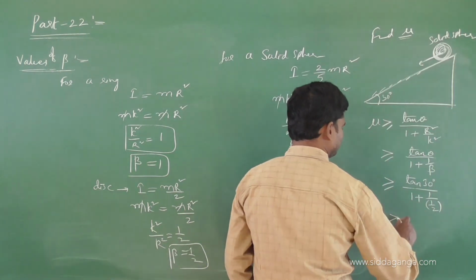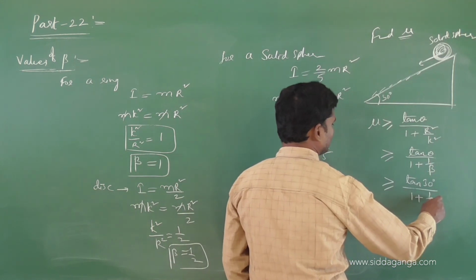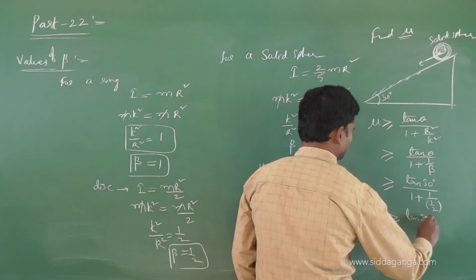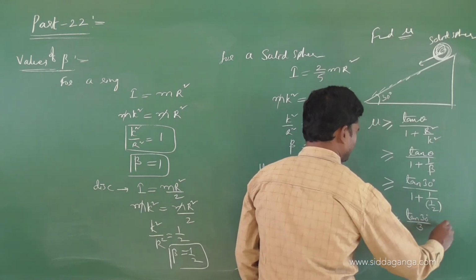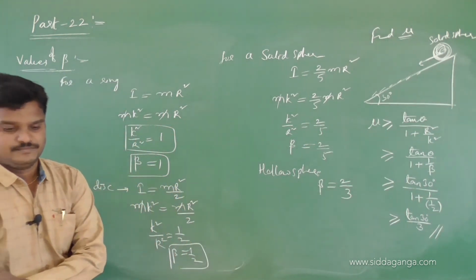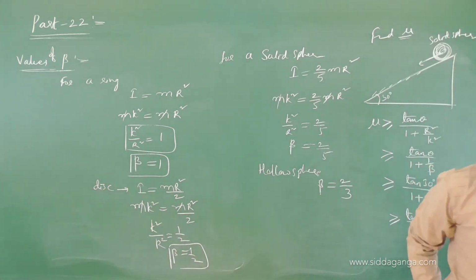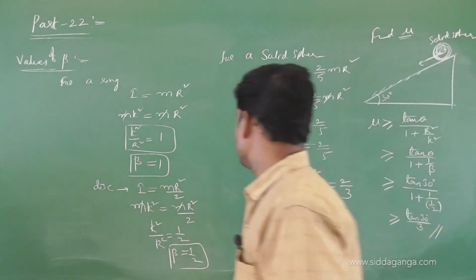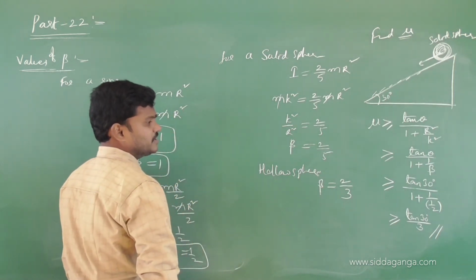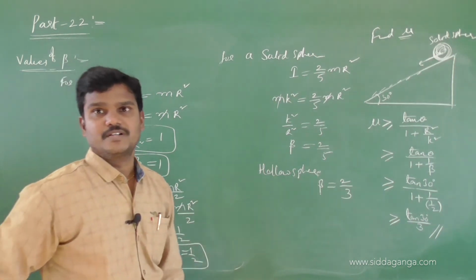So mu is greater than or equal to tan 30 by 1 plus 1 by 1 by 2. So how much is it now? It is 3. Okay, so tan 30 by 3. Substitute the tan 30 value, which is 1 by root 3, and divide by 3, and you will get 1 by 3 root 3. Okay, substitute the values, you will get 1 by 3 root 3.